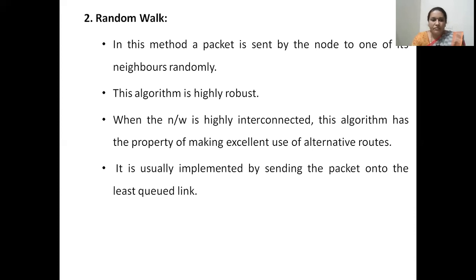That's it. This is how the random walk technique works. This method is highly robust and it can make use of the bandwidth in the best optimal way.